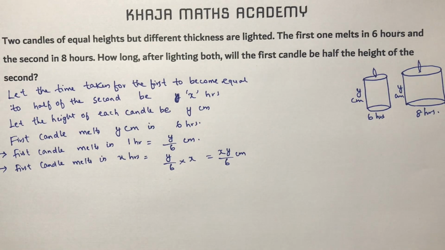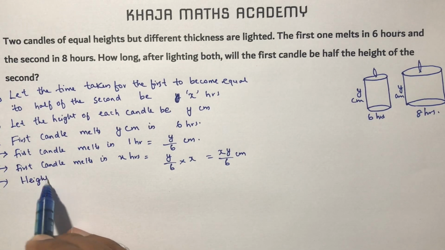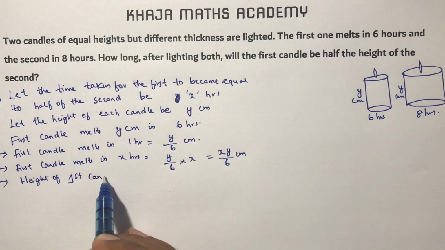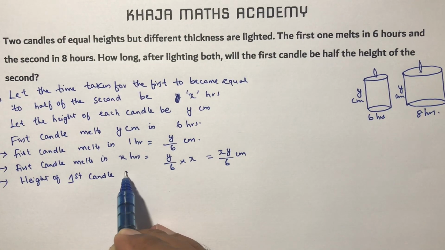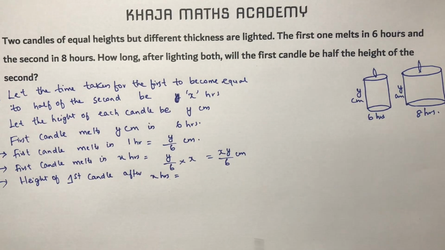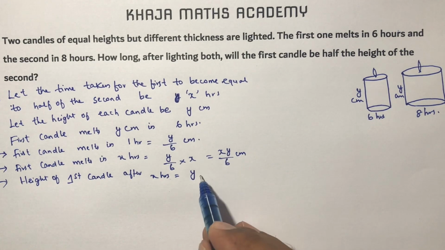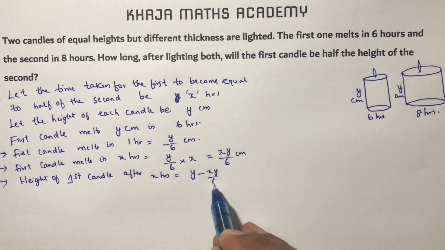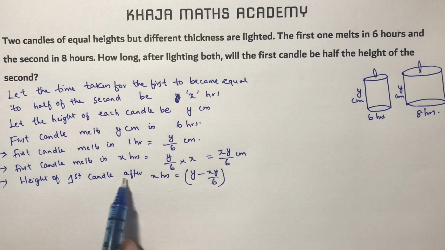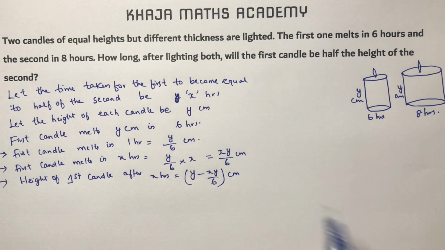The total height was y, so after x hours the height of the first candle will be y minus xy by 6 centimeters.